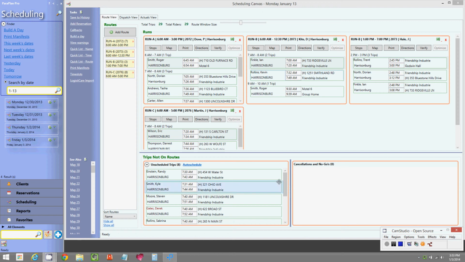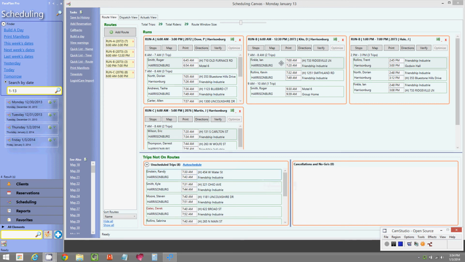Now notice that after the batch scheduling, we still have some open work or unscheduled rides that ParaPlan could not fit on the existing route setup. So now you have a few choices. You can go into admin and loosen your routing parameters and try again. You can add another route. You could try to manually squeeze these rides onto your drivers that you know can maybe make things happen.